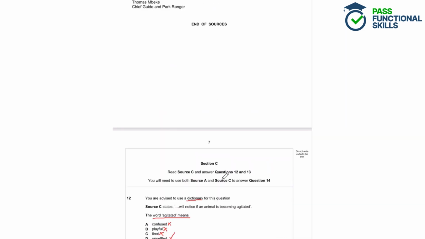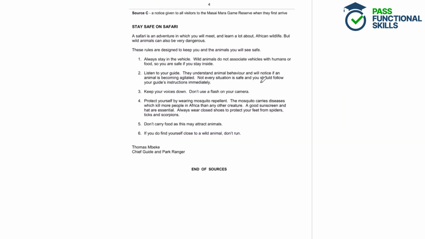Okay, so if we have a quick look at the source, we can see that wild animals do not associate vehicles with humans or food, so you're safe if you stay inside. So that suggests that if you don't stay in your vehicle, if you walk outside of the vehicle, then you may be attacked. We also learn that food may attract animals. We learn that if you find yourself close to a wild animal, you shouldn't run. That suggests that an animal will attack you if you run.